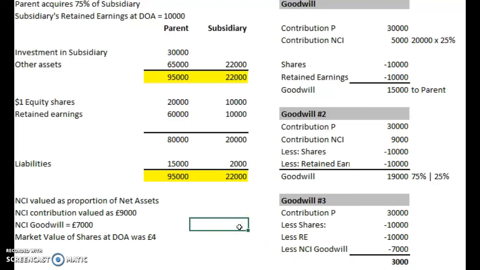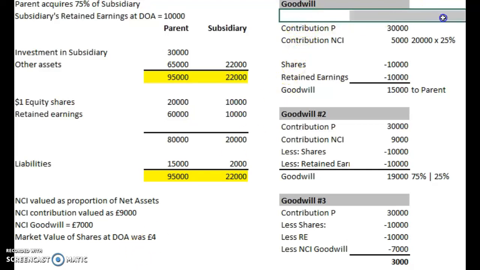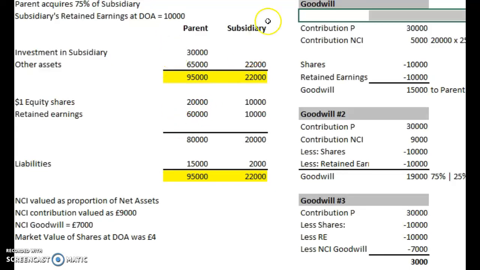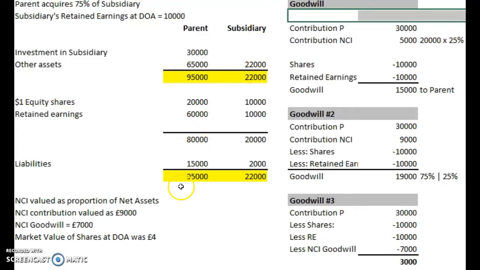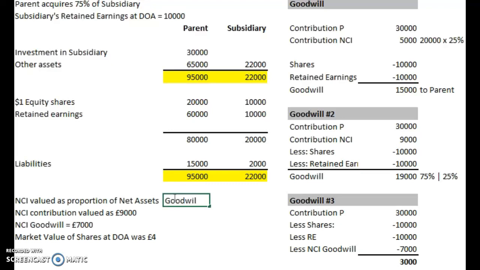And the last one, market value of shares at date of acquisition, was £4. So we have to do another calculation. Let's just move these up. If I got enough space. Don't think I will. Let's do it here maybe. Move these over slightly. So this is goodwill number 4.